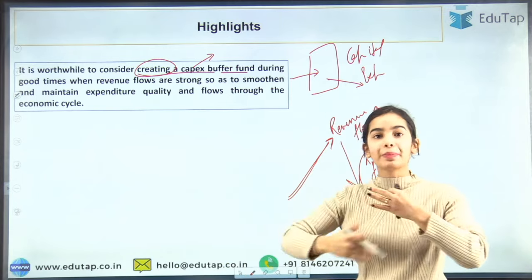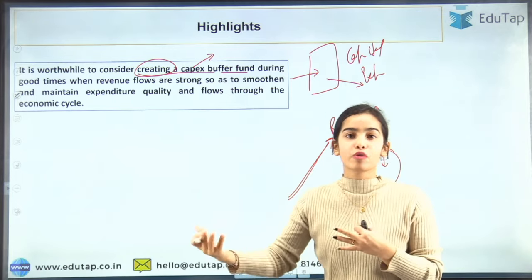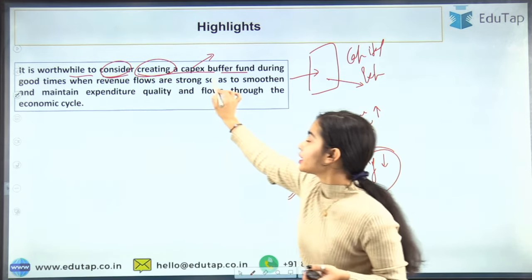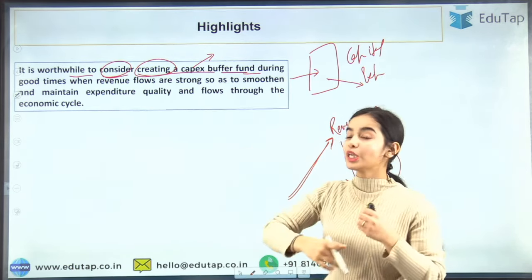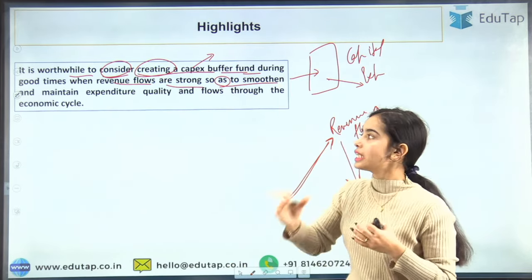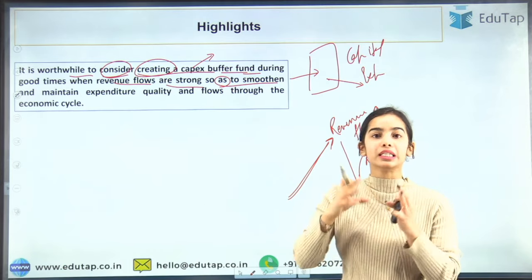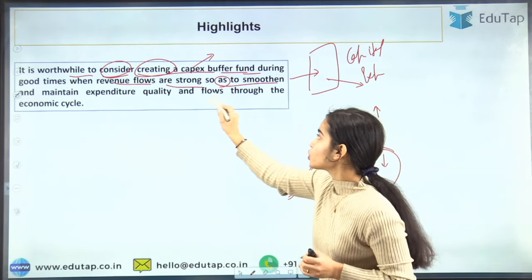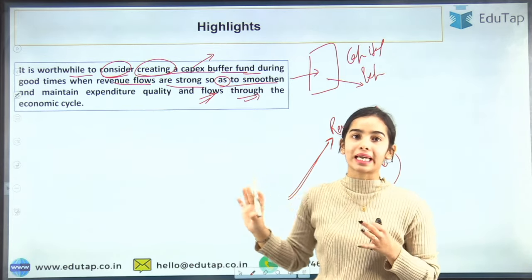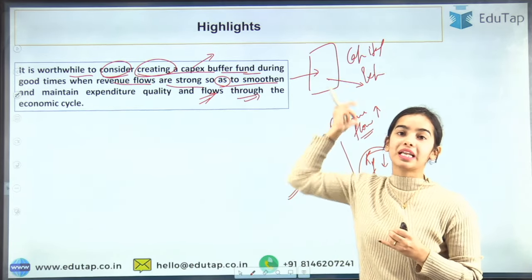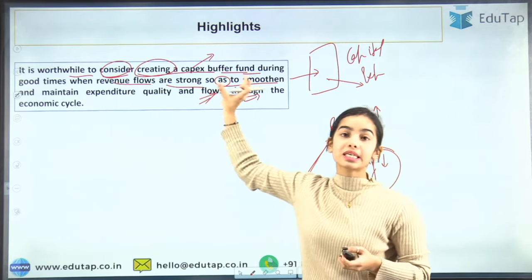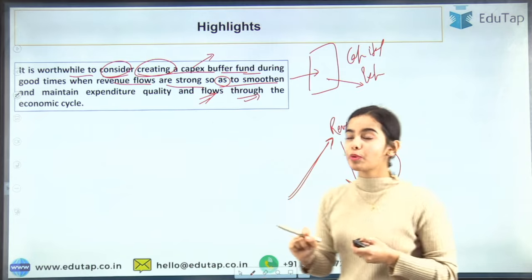So that the capital or the assets can be continuously formed in the states. This is what the report is saying: it is worthwhile to consider creating a capital expenditure buffer fund during good times when revenue flows are strong, so as to smoothen and maintain the expenditure quality in the capital assets and the flows to the capital assets through the economic cycle, so that we can pass the economic cycle easily and continue making the assets. This is a recommendation that has been given in the report.